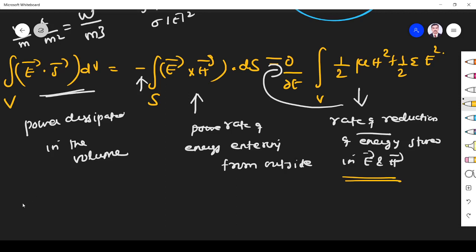So that's what the Poynting theorem states. I hope you understand everything very clearly.